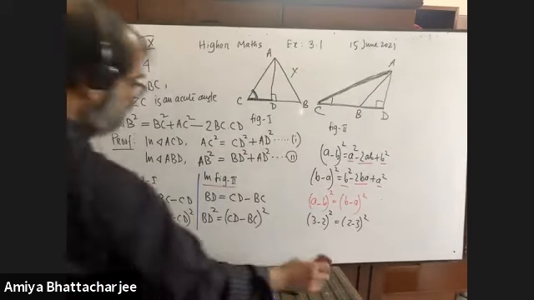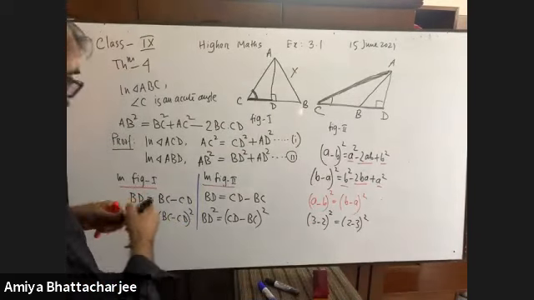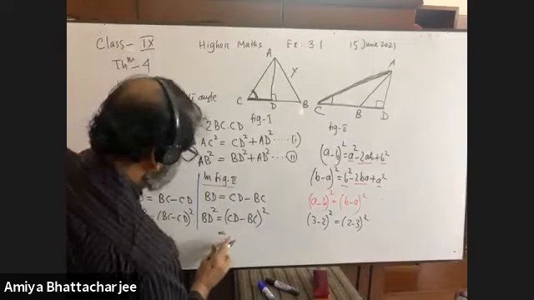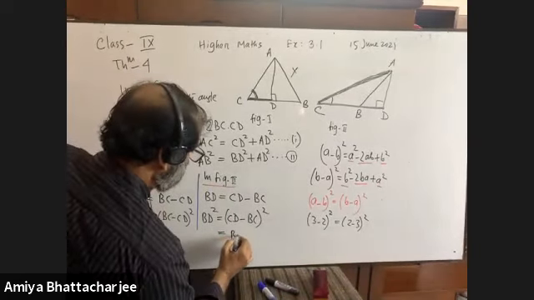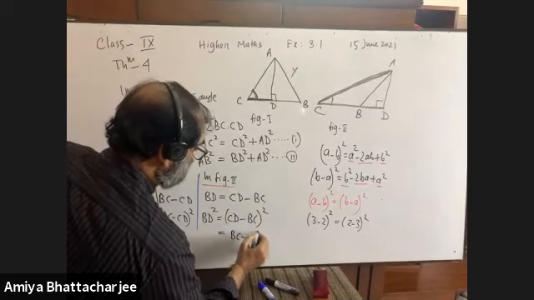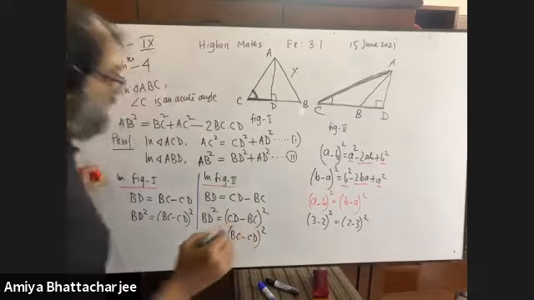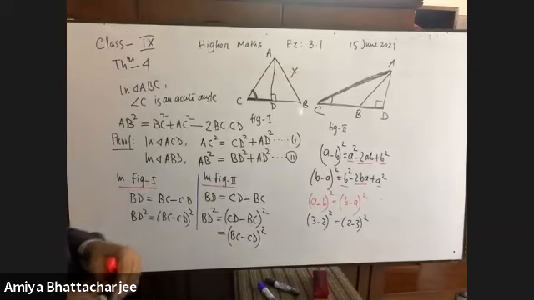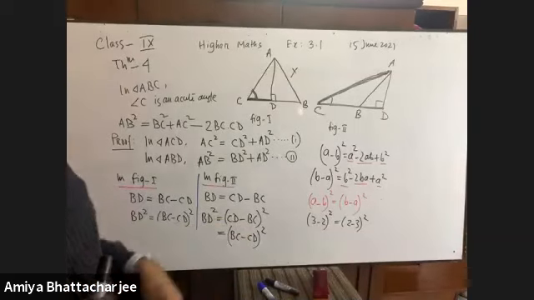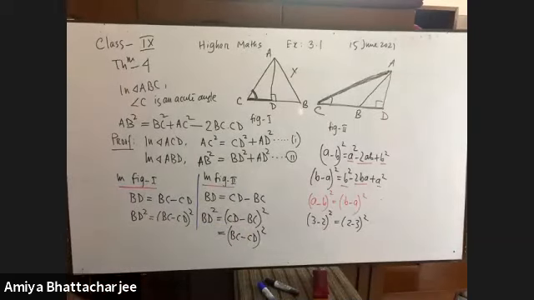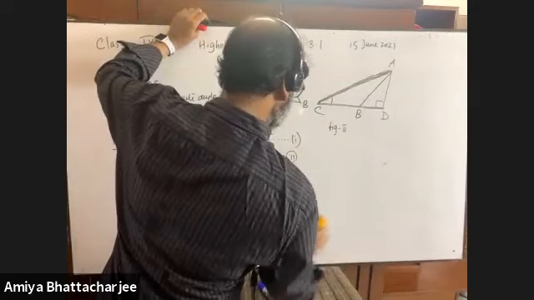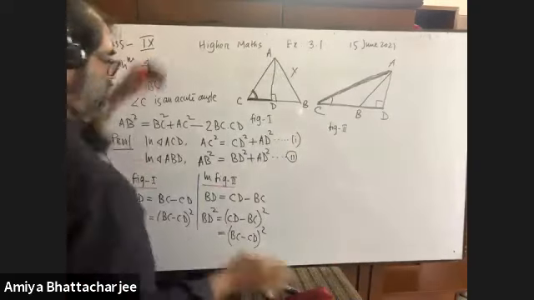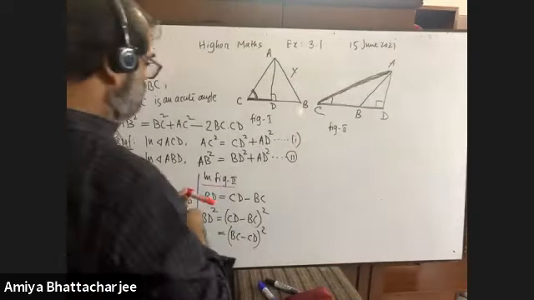So from here, we can write it as CD minus BC whole square is equal to BC minus CD whole square. Very good. Now, you all are required to put this value in equation 2. Write down.